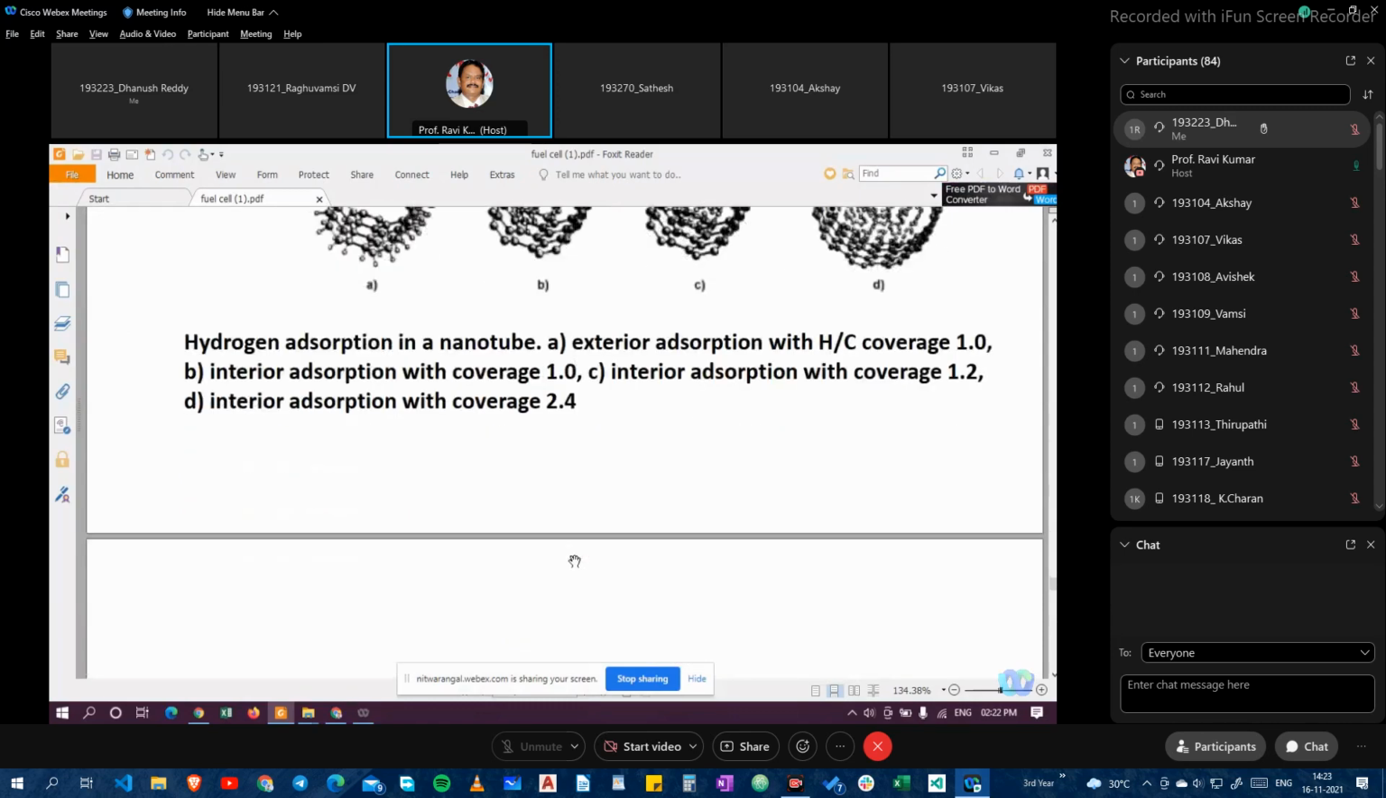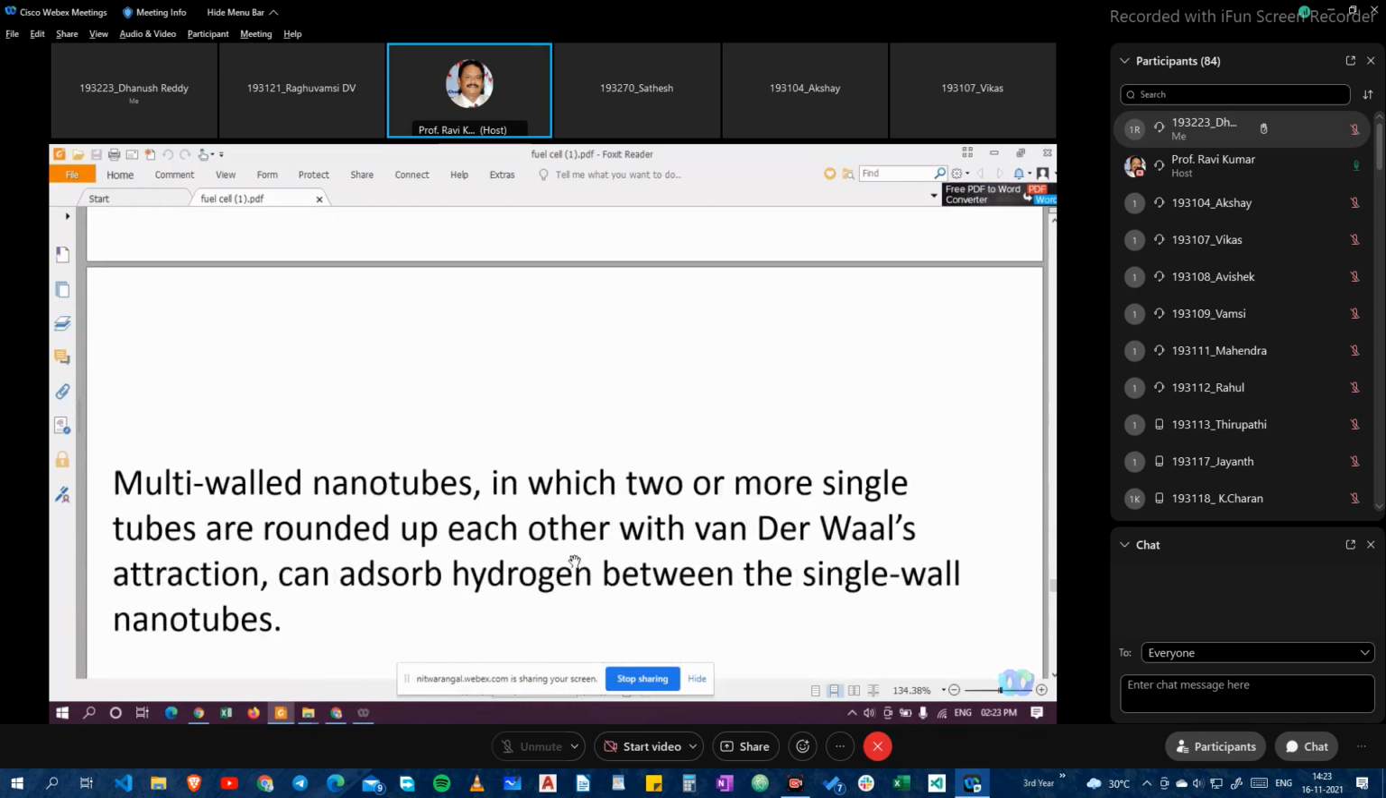These are the various multi-walled nanotubes, in which two or more single tubes are surrounded by each other. The van der Waals attraction can absorb the hydrogen between the single wall nanotubes.